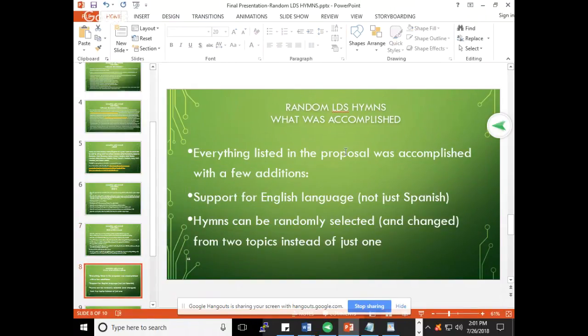And what was accomplished in the app from what I specified in the proposal? Well, all the things that I listed in the proposal were included, with a few additions. The first one is that it's going to support not just English but also Spanish, and hymns can be randomly selected and changed from 2 topics instead of just 1. And I'll show what that means in the demo.